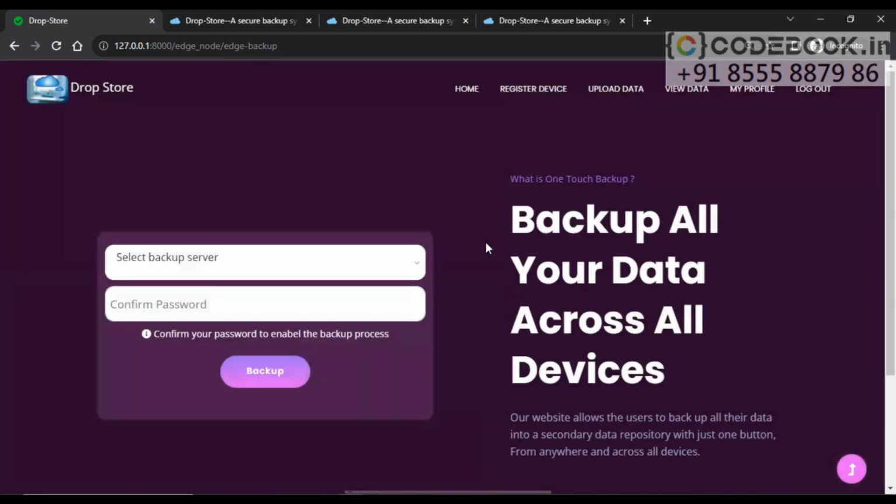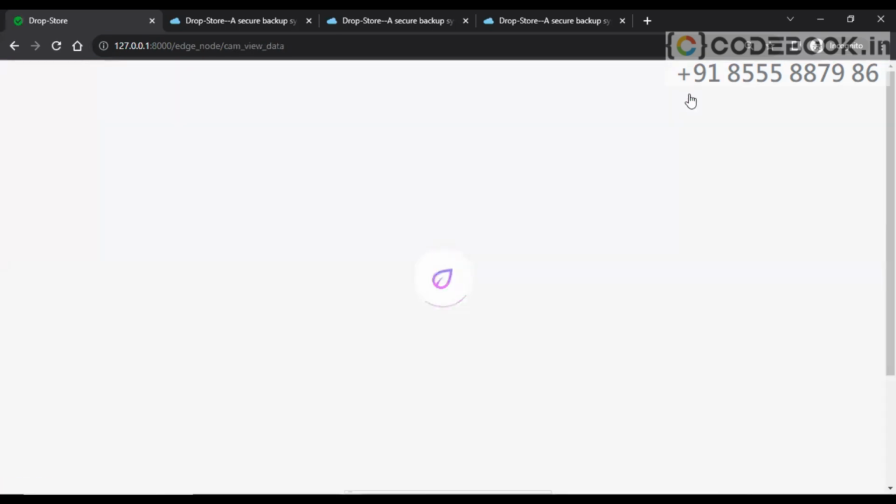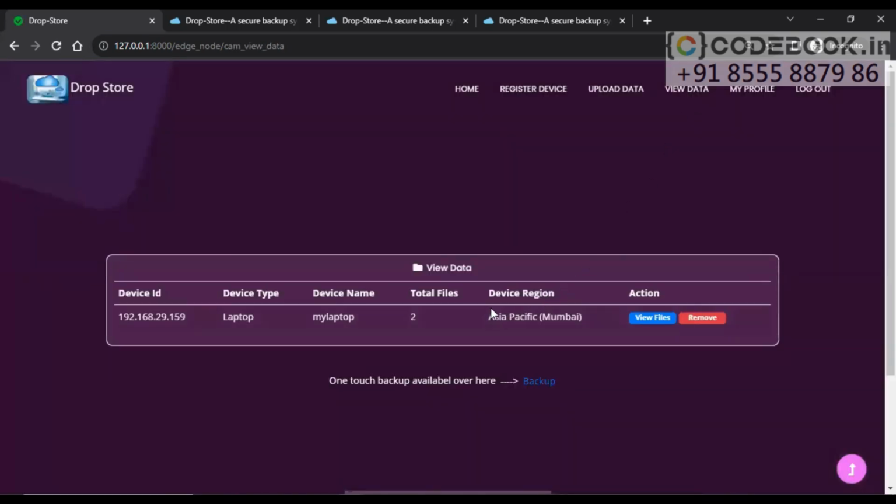Okay, let's see now in view data. You can see here, device region is this, Asia Pacific Mumbai. The data is backed up from other servers. Previously, we selected Canada, but Canada was not available in the list of Dropstore. And now we have migrated all our data files to the Asia Pacific server, and now it's coming.